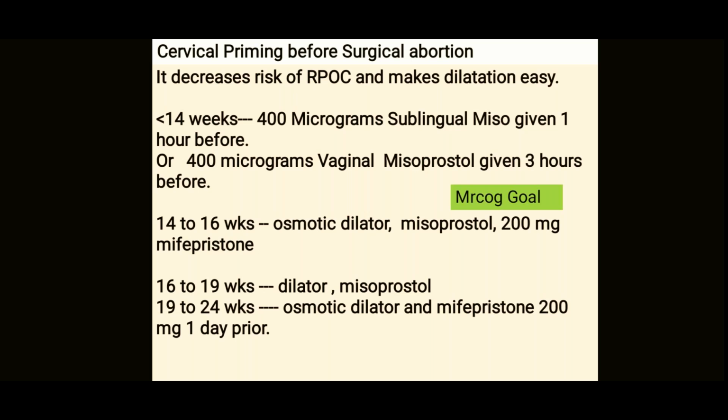Or 400 micrograms of vaginal meso given 3 hours before. So if you're giving vaginally, you may give 3 hours before. If you're giving sublingual, give just 1 hour before the abortion.